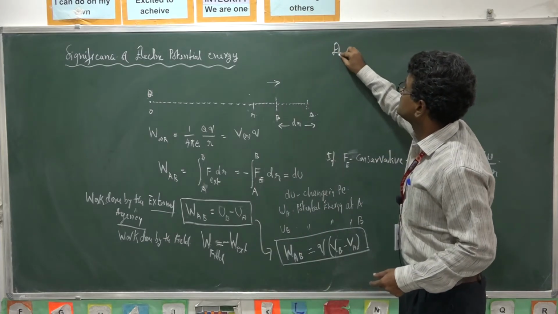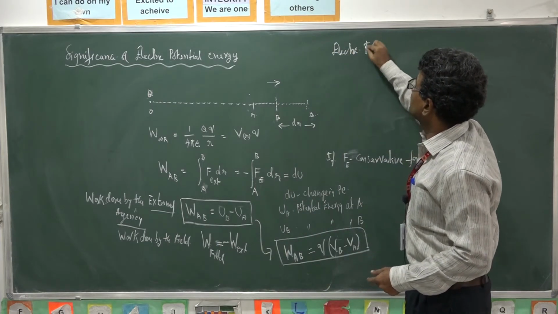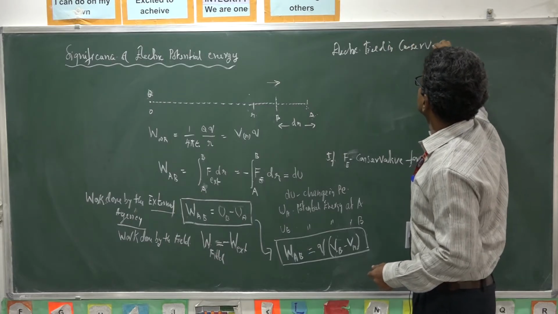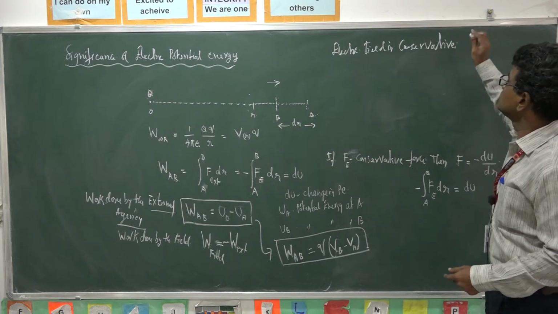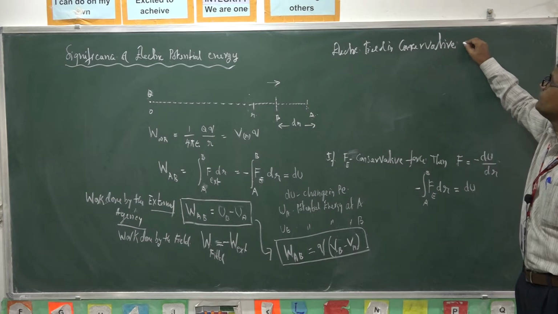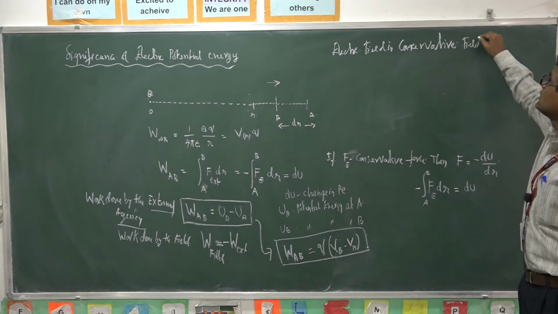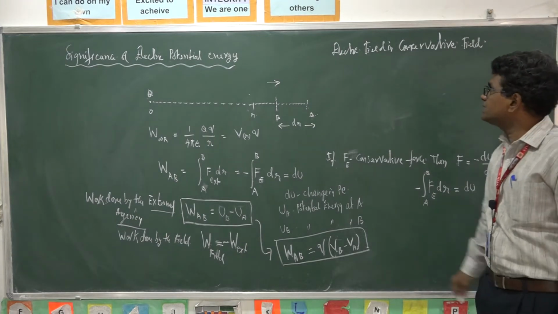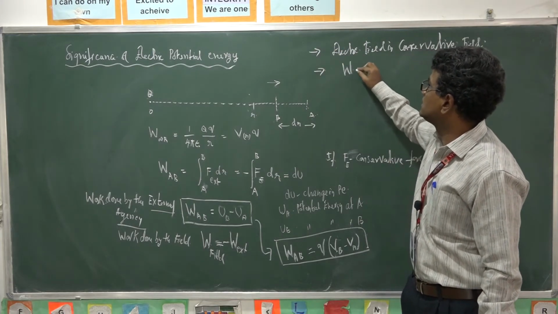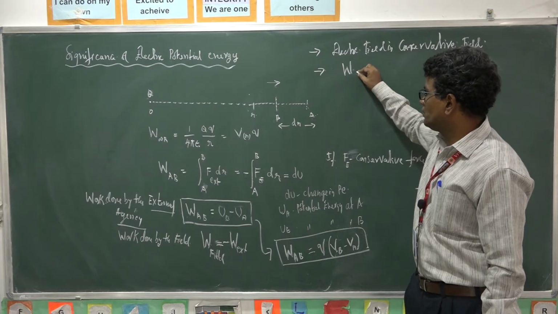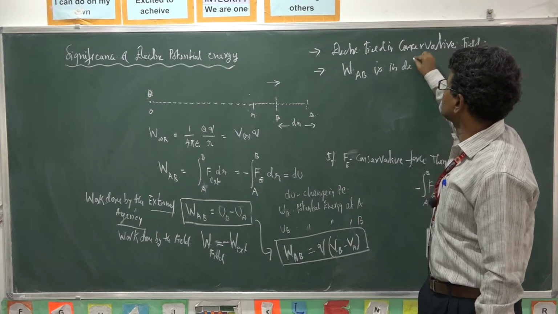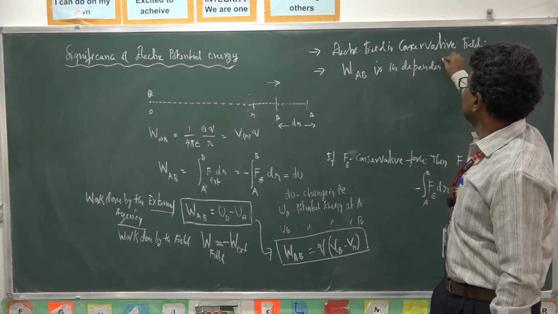Electric field is conservative in nature. That is, the work done to move from A to B is independent of path.